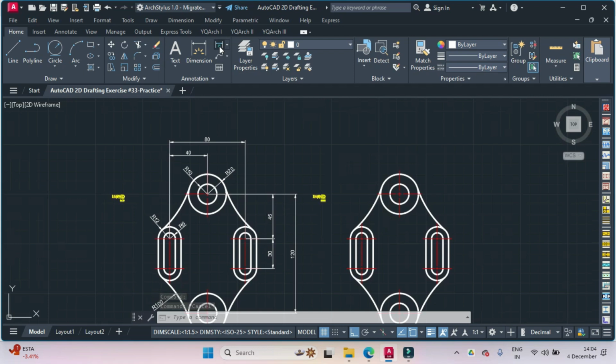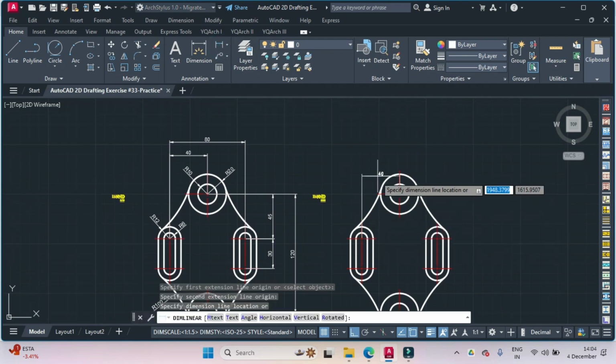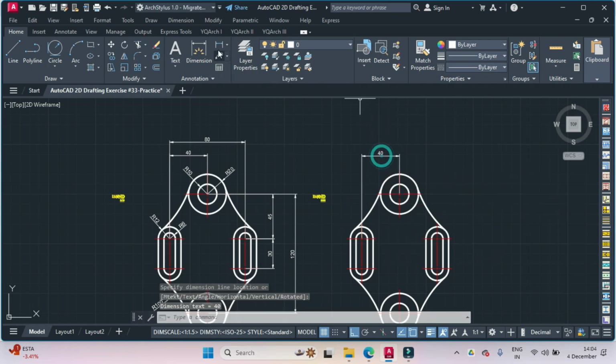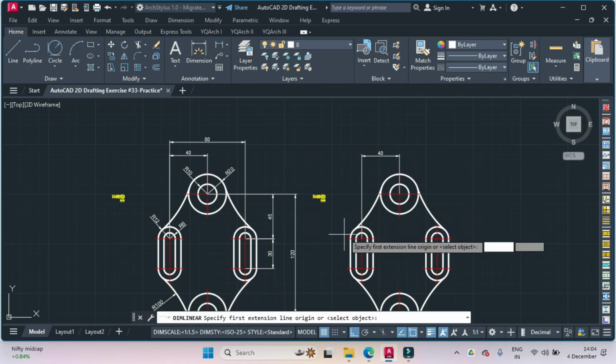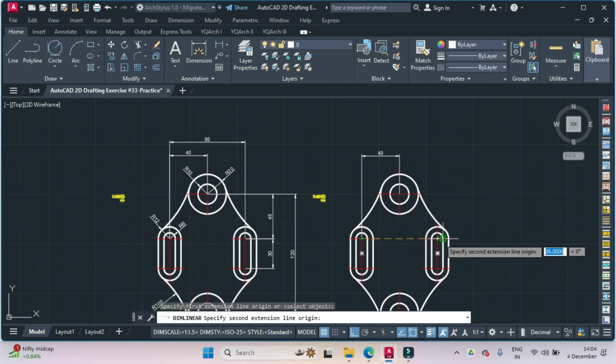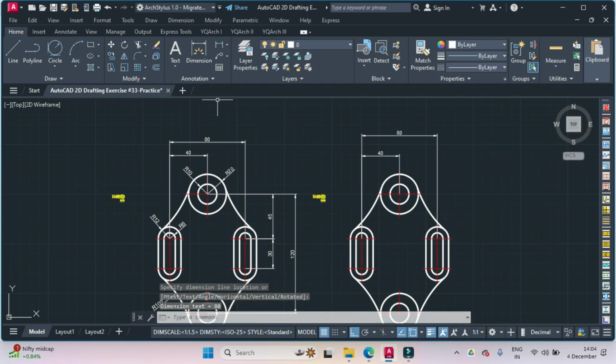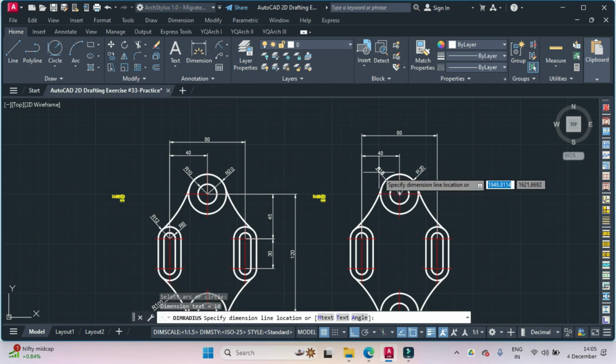Now we begin with linear dimensioning from center of this to center of this. You can see it is 40. Again, linear dimensioning from center of this to center of this, it is 80. Then radius for outer circle 20, radius for inner circle 10.